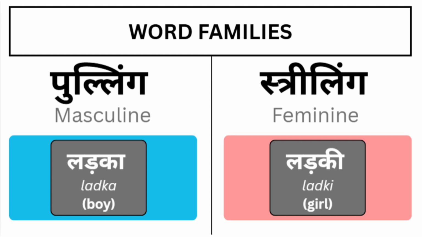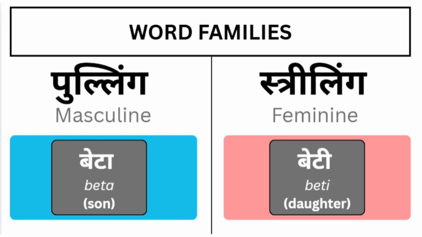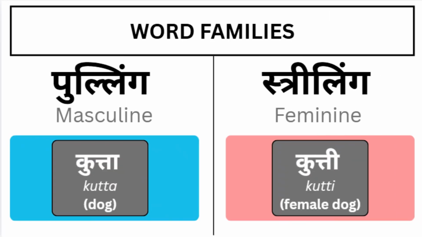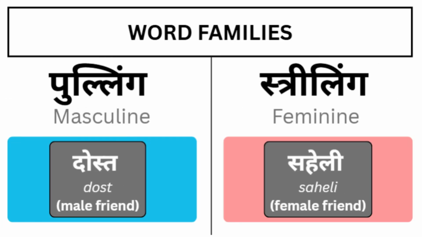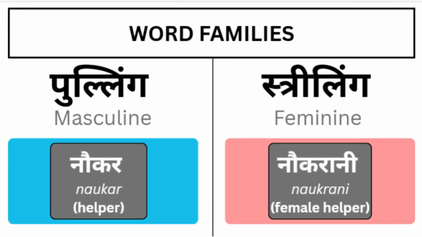For example, ladka, ladki, boy, girl; beta, beti, son, daughter; kutta, kutti, dog, female dog; sher, sherni, lion, lioness; dost, saheli, male friend and female friend; naukar, naukrani, helper, female helper.